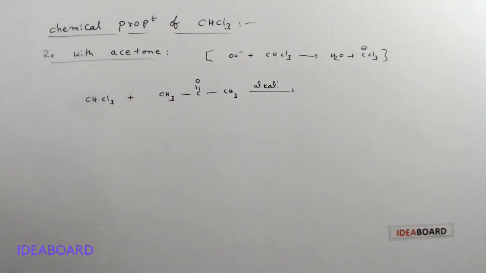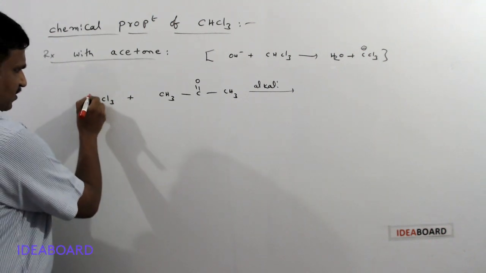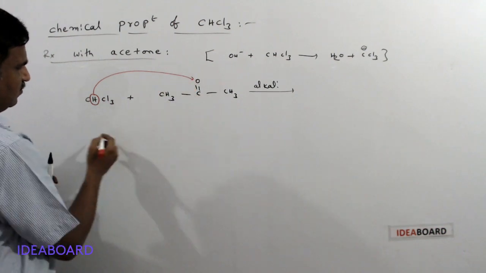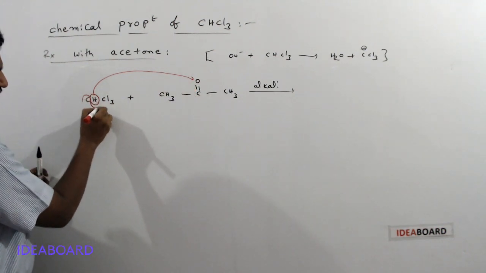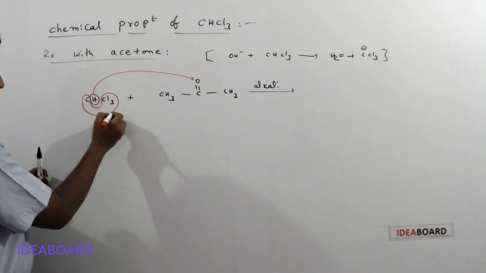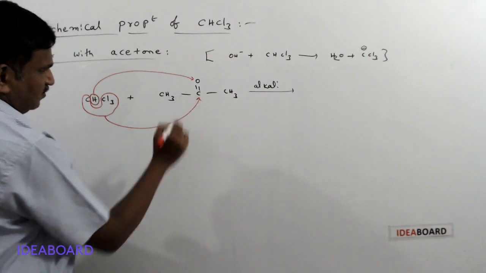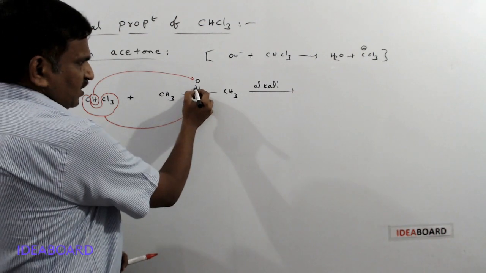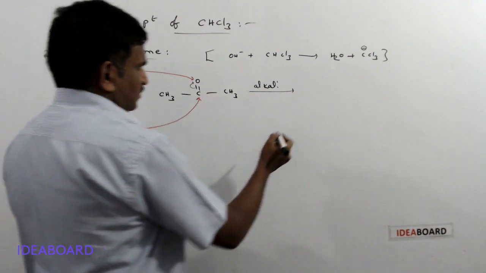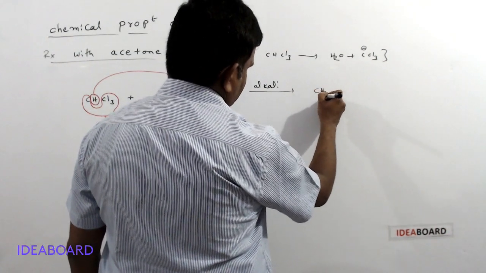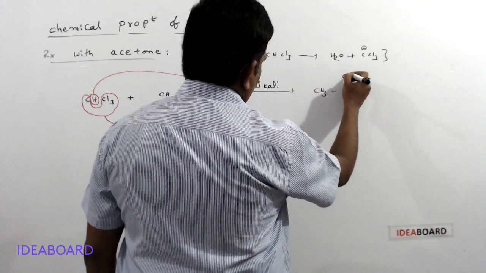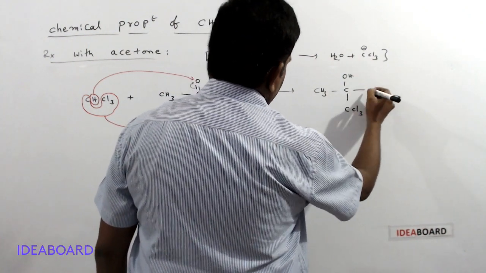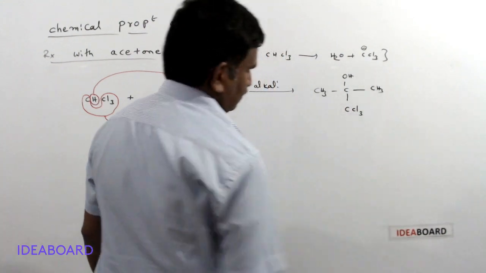Or directly, I will write here that hydrogen attacks the oxygen atom and the CCl3 attacks the carbon atom, and this bond is shifting onto this. The product formed is CH3 C(OH)(CCl3) CH3.